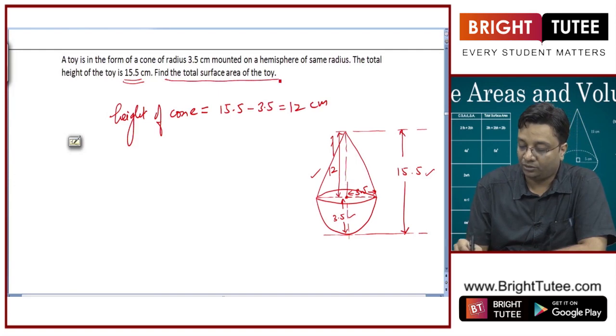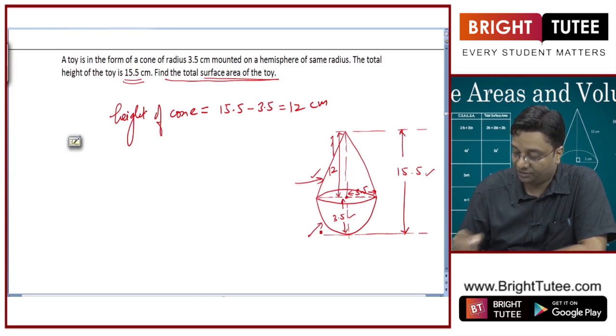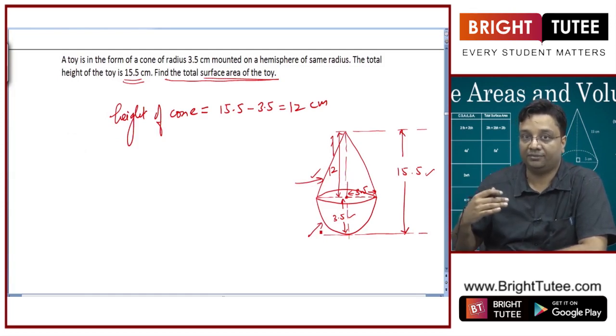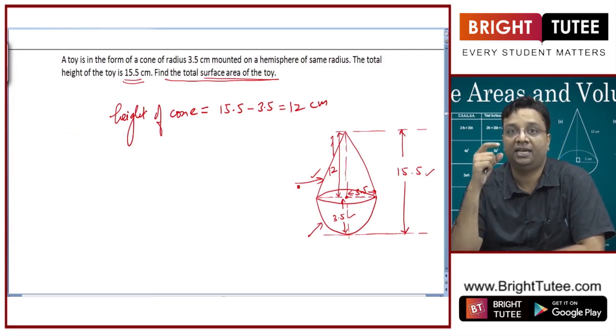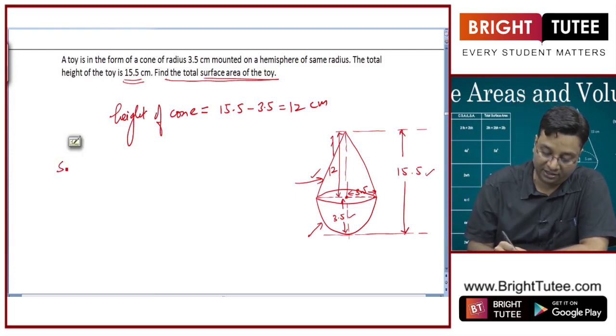We need to find the total surface area of the toy. Now for the total surface area, I need to calculate the curved surface area of the cone and the surface area of the hemispherical part. For this I need pi r L, where r is the radius and L is the slant height.